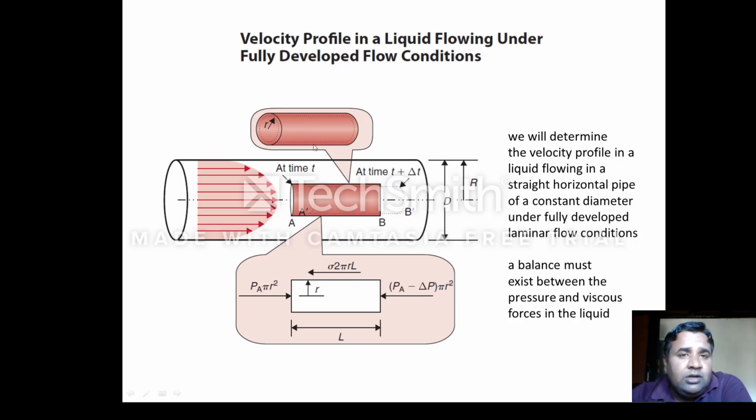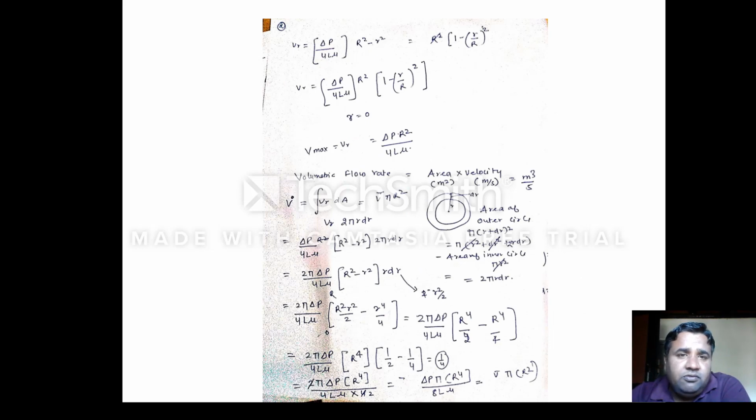So now I have calculated a velocity in this particular region. Now I'll calculate the average velocity. How to determine the average velocity? I think till now it is clear. V is equal to r square minus r square. Now I'm saying that by using these equations, I'll calculate the volumetric flow rate.